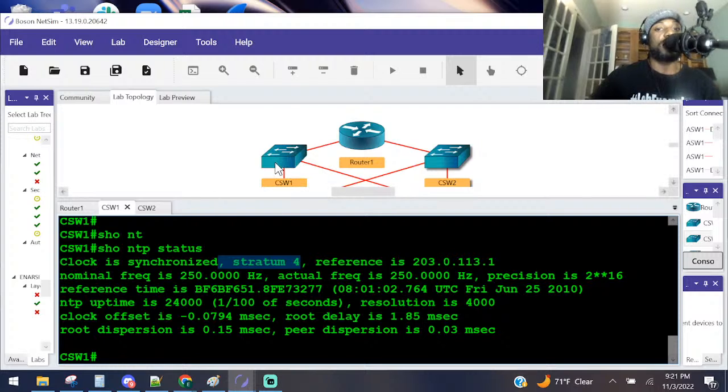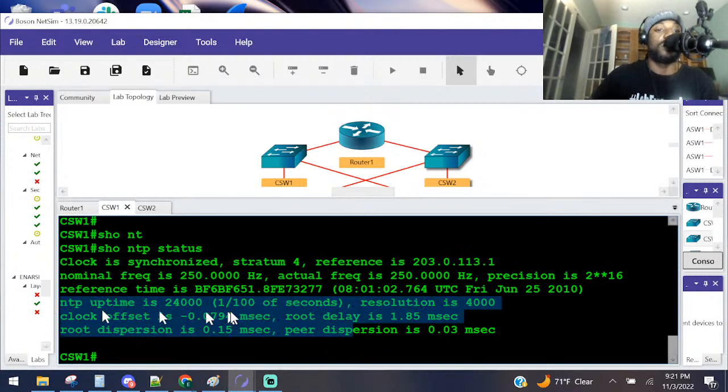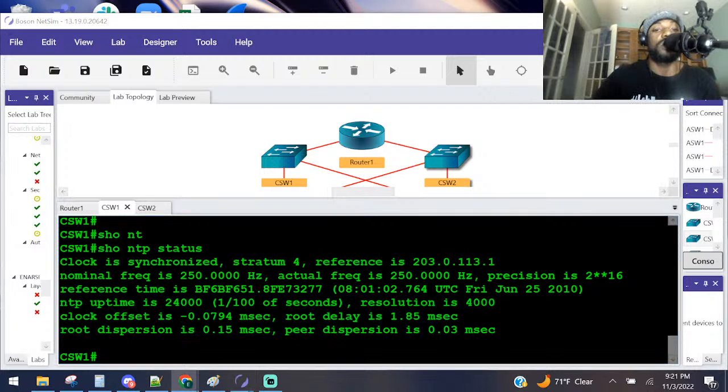Our stratum is 4, so that means the next hop is 3, then the next hop will be 2, the next will be 1, and then 0 will be the actual atomic clock, whichever one we're closest to. But we can set it up that way. We can say we're seven hops away. It doesn't matter; it'll figure it out with all this other stuff. Our job is to make sure we synchronize it and configure it that way.